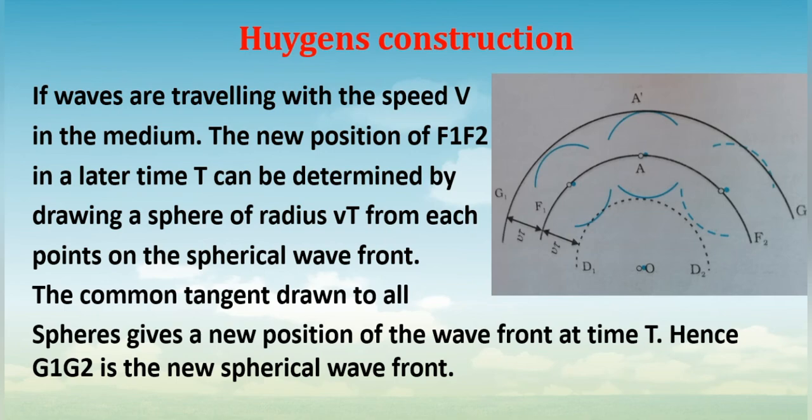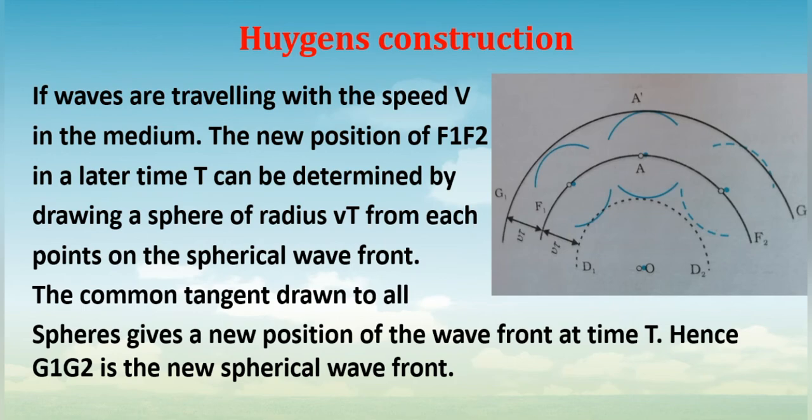We have considered this wavefront. To determine the new position of this wavefront at a later time t, we can draw a sphere having a radius of v into t. I told you the distance traveled by the wavefront f1 f2 in a later time t will be vt. So to determine its new position, we have to draw a sphere having radius vt from each point that we have considered on the wavefront f1 f2.